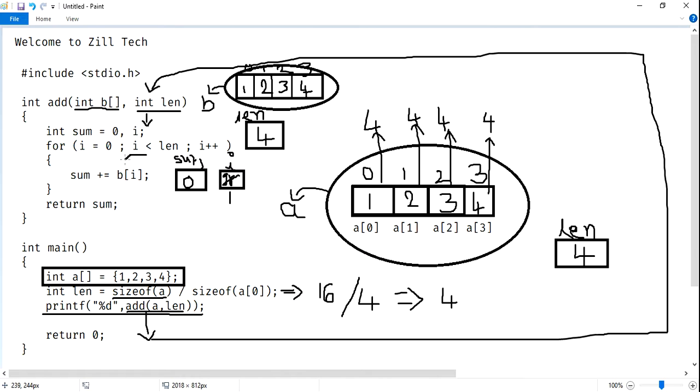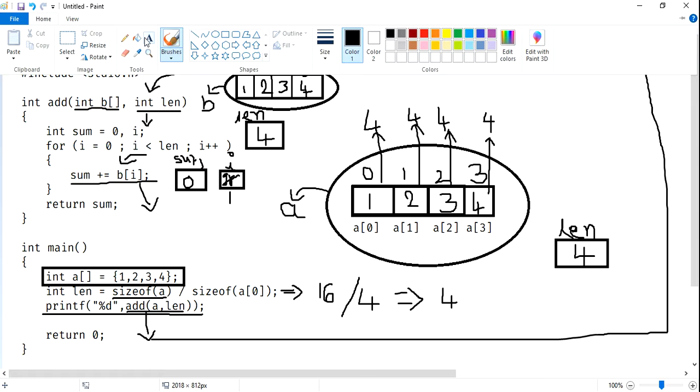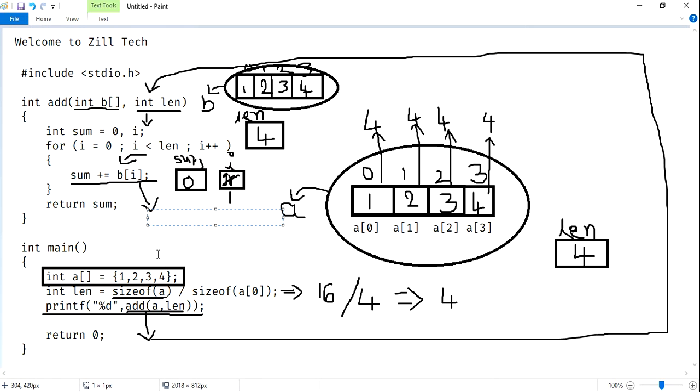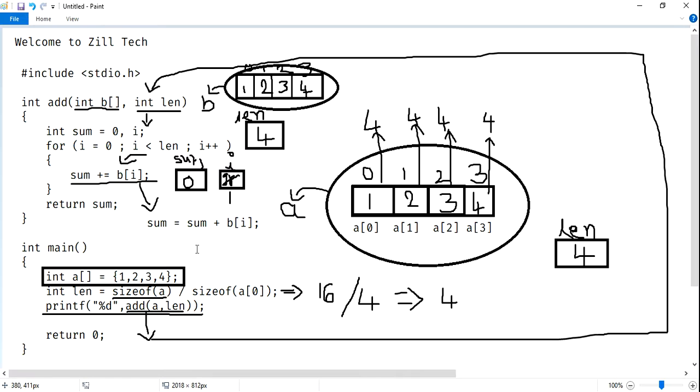The condition is true, and coming inside, the step is a simple step: sum equals sum plus b of I. That step means sum equals sum plus b of I. All the values are iterated and added to sum: 1 plus 2 is 3, plus 3 is 6, plus 4 is 10. Like this they are going to be added.